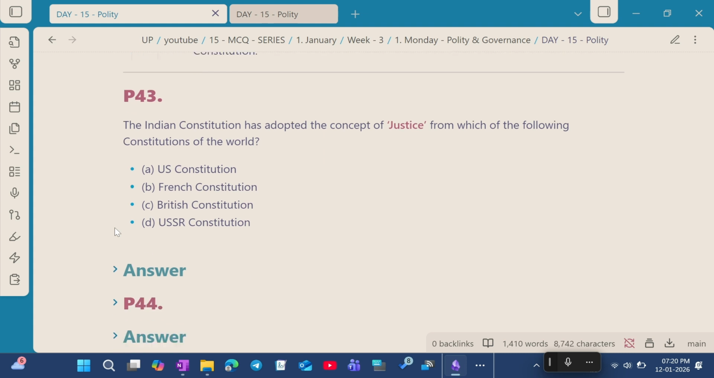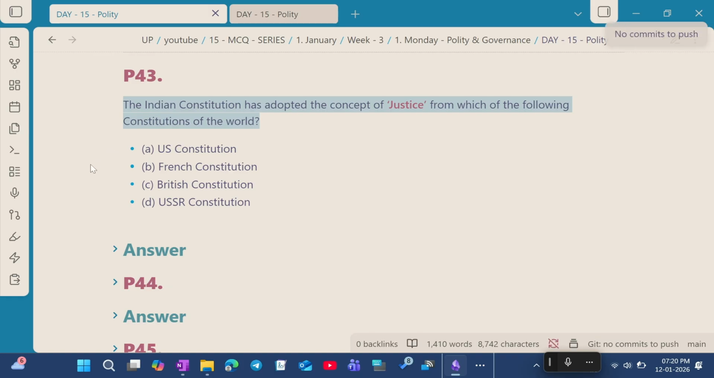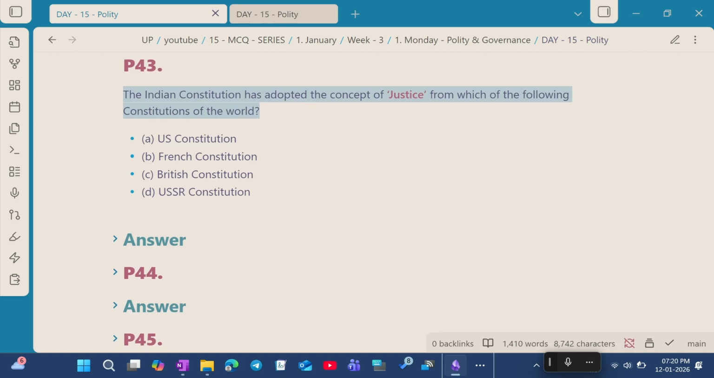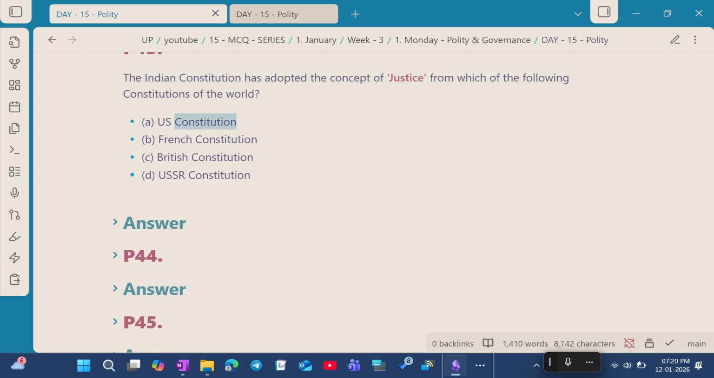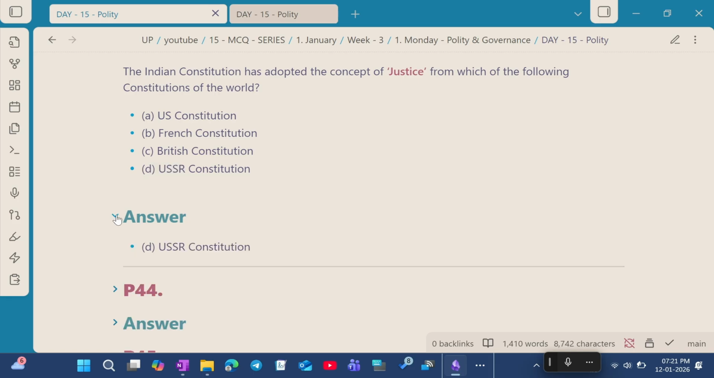Question number 43. The Indian constitution has adopted the concept of justice from which of the following constitutions of the world? Option A, US Constitution. Option B, French Constitution. Option C, British Constitution. Option D, USSR Constitution. So the correct answer for this question is USSR Constitution.